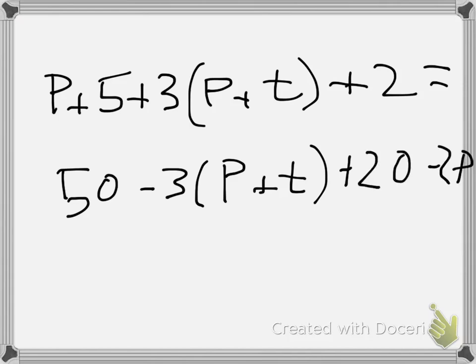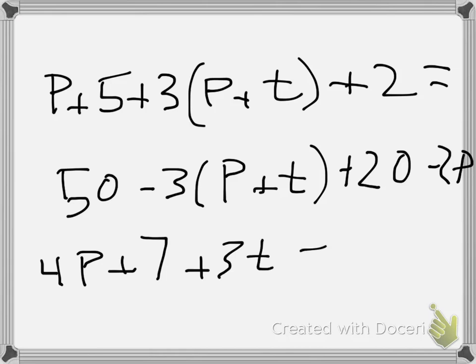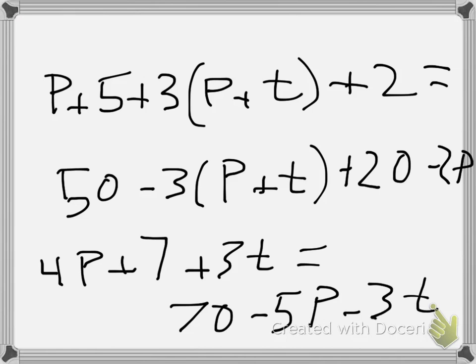We can simplify all of this: 4P plus 7 plus 3t equals 70 minus 5P minus 3t. We could substitute t equals 0.5 and then solve for P, or we could write an expression of P as a function of t and see what the world price will be for every different tariff level.